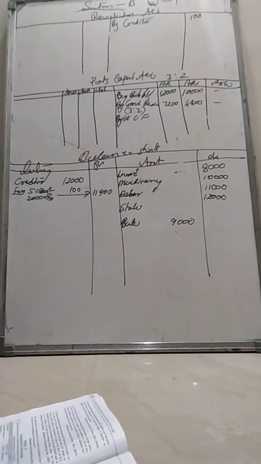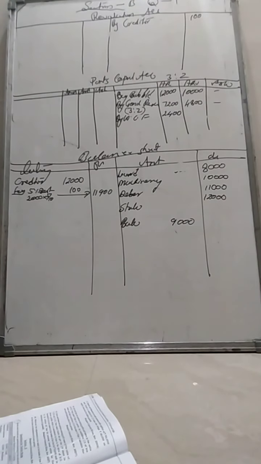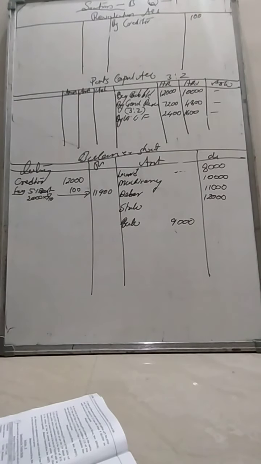Thereafter, the workmen compensation fund. In this problem it is 4,000. That should be shared among the partners in the ratio of 3:2. So 4,000 into 3 divided by 5 should be 2,400, and 4,000 into 2 divided by 5 should be 1,600. Now we have covered the whole balance sheet. Thereafter, we are supposed to see the adjustments.